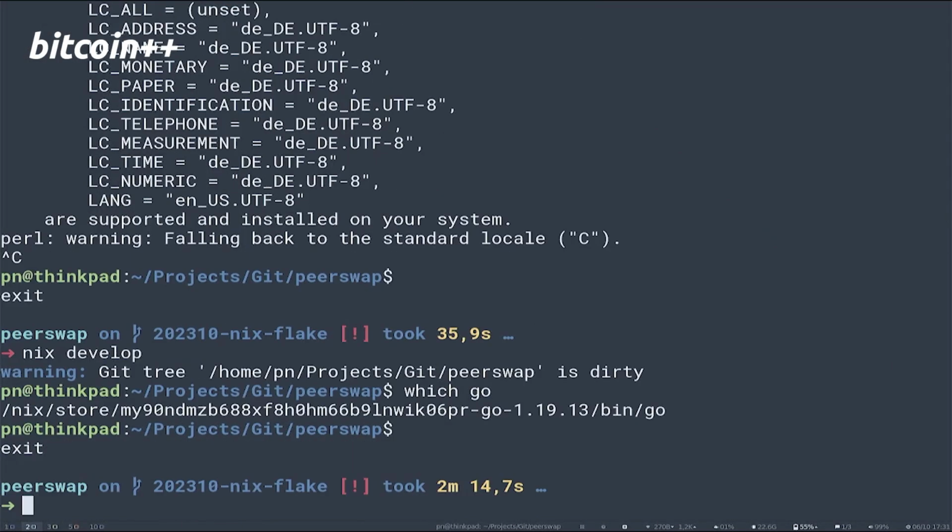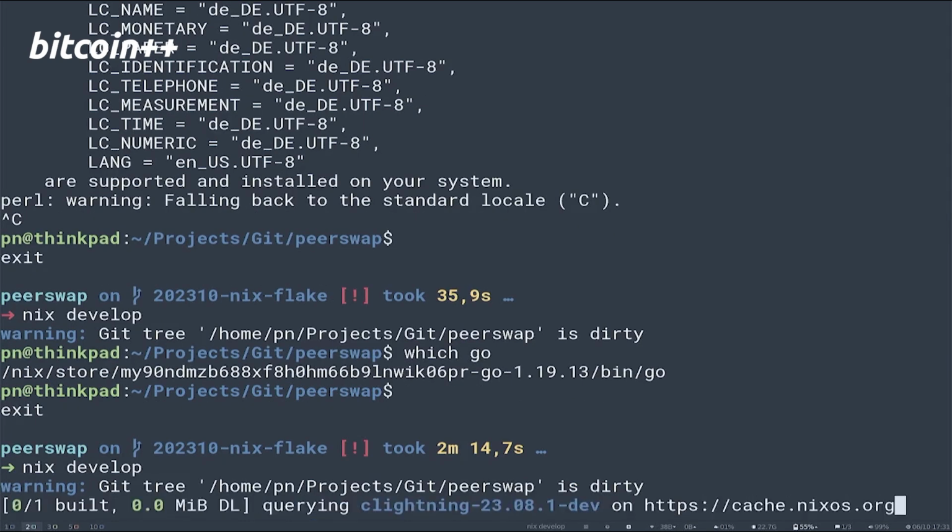So am I still in the shell? I am. I was. Okay, let's check on this. Develop. Oh no, it's downloading something. But yeah, here's what was dirty. The Git tree is dirty, yeah. But okay, this is building Core Lightning now in the back for us with the configure flag enabled.